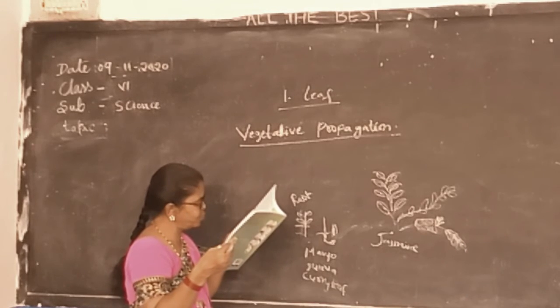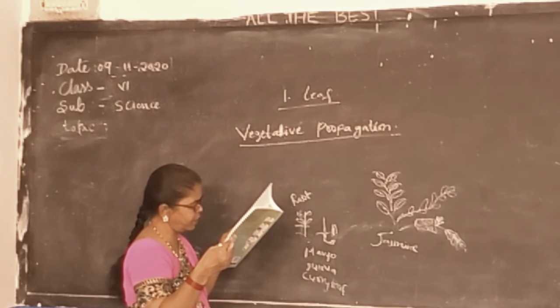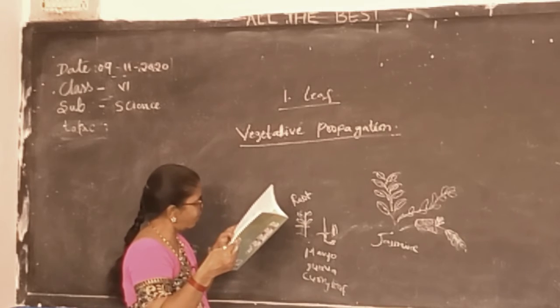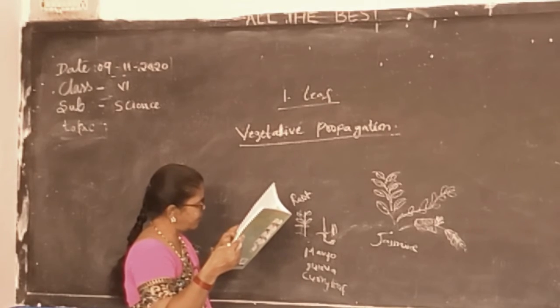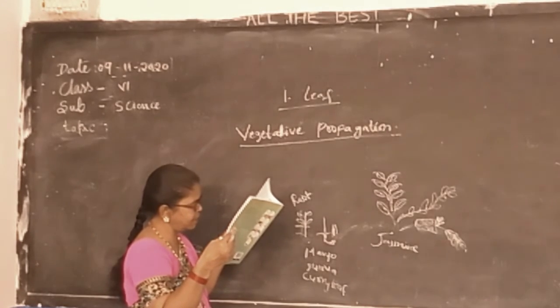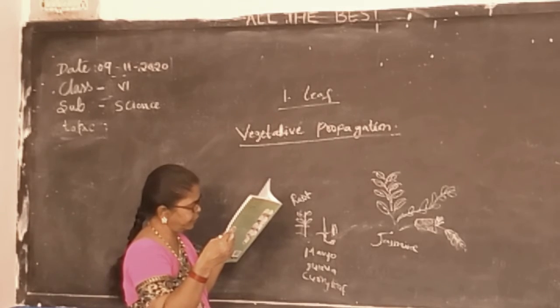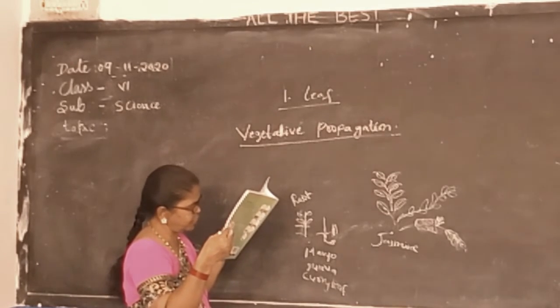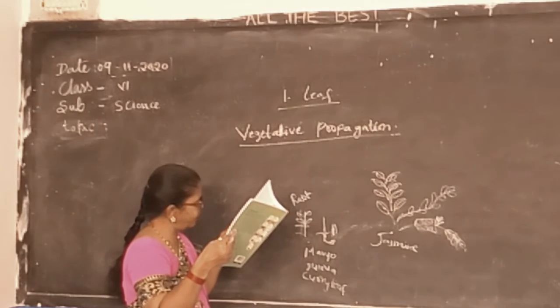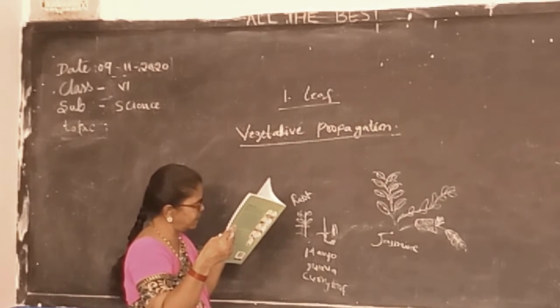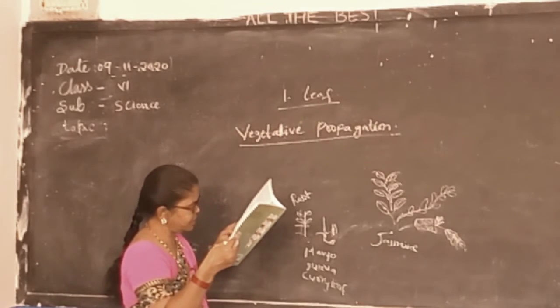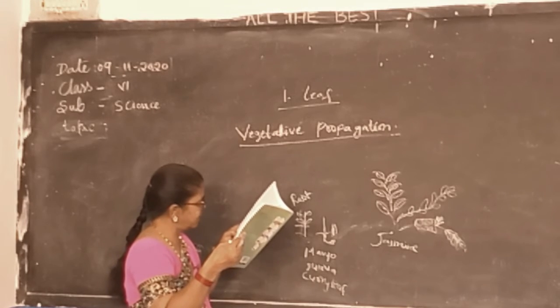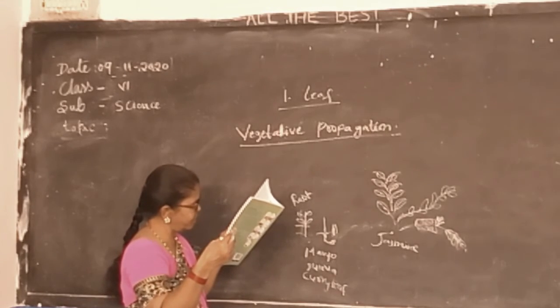Vegetative propagation usually involves the growth and development of one or more buds on the old part of a plant to produce a new one. These buds are in a dormant or inactive state in the old part of the plant. When provided with suitable conditions such as food, moisture, warmth, etc., these buds grow to form a new plant.